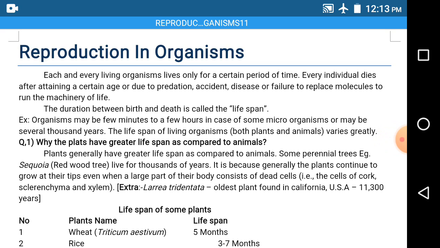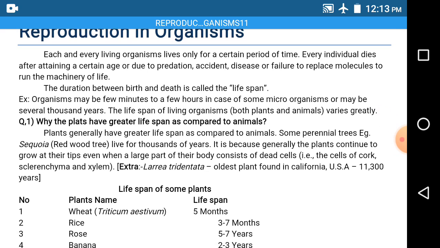Between the birth and death, there is a particular time interval where the organism is going to survive. It is called lifespan. The duration between the birth and death is called lifespan. The lifespan differs from organism to organism.